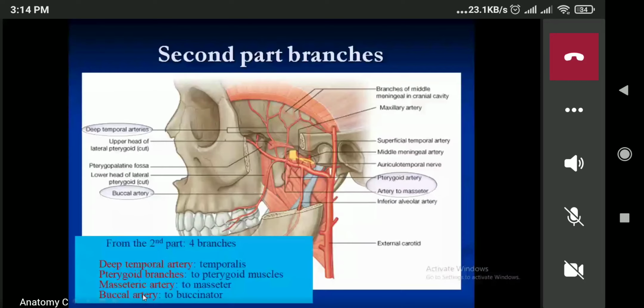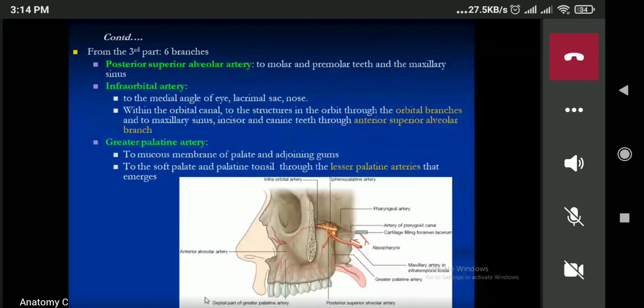So this one is arising from the second part. Now, next one is from the third part. That means the third part of the maxillary artery is that part which is present within the pterygopalatine fossa. So we call it the third part. Now, the third part has 6 branches, and you can memorize those 6 branches as PIGPAS, PIC pass. PIC pass one memorize kore.